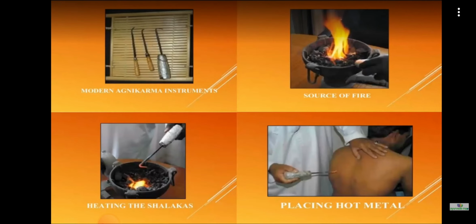When reading, after the process, this Agni Karma, after the procedure, we will take the local site as a Vrana only, because we are creating a Vrana, right? So according to the descriptions given in the Brana chapter, the same things can be adopted in this patient also, because after Agni Karma, the patient has developed a Brana.